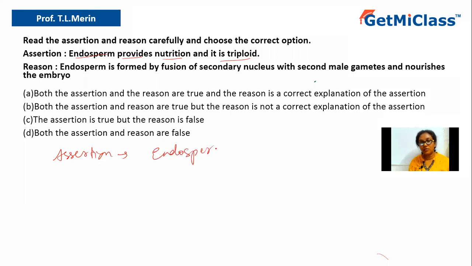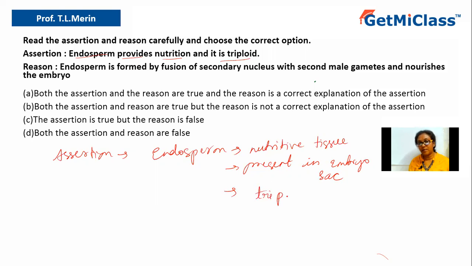Endosperm is the nutritive tissue, as it says. It is a nutritive tissue and it is present within the embryo sac. Embryo sac of what? Embryo sac of the carpel. Now, this endosperm is formed by the process called triple fusion.